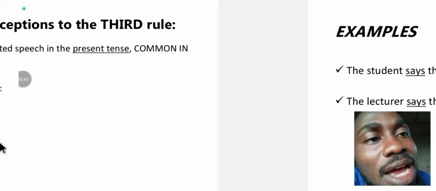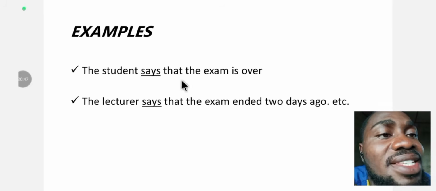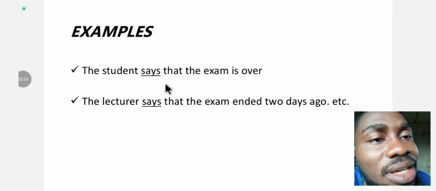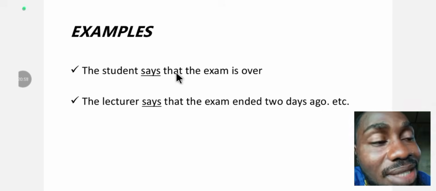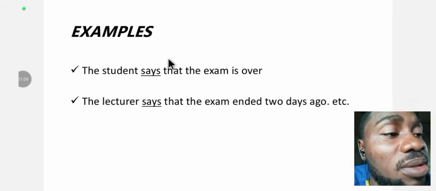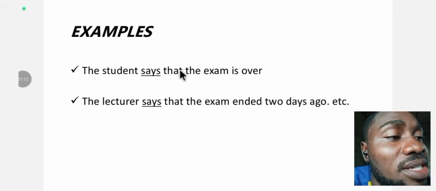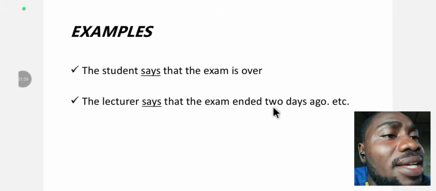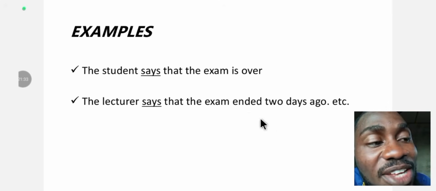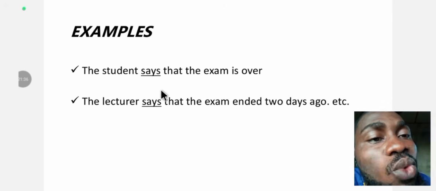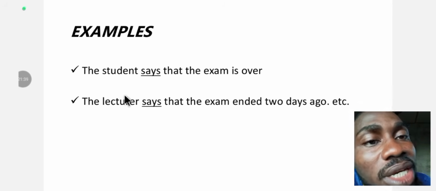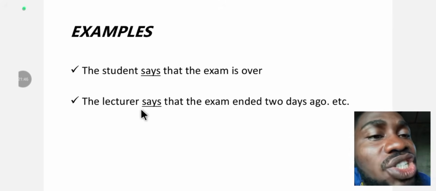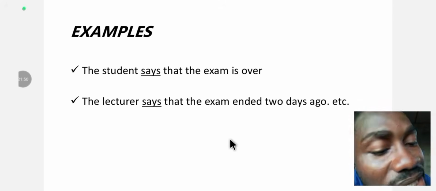So let's look at the examples. The first example we have here is, the student says that the exam is over. It's narration and it is an exception to the third rule, that a direct speech in past tense should be reported in past perfect tense. The second example says, the lecturer says that the exam ended 2 days ago. You can see it was expressed in present tense, because it's narration. This narration is timeless, so it can't be changed. We don't change the tense in narration. This is an exception to the rule.